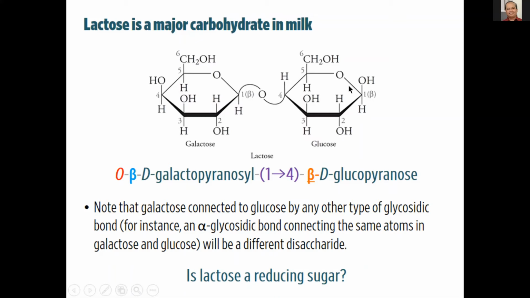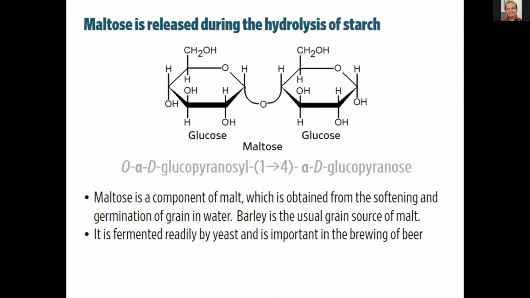Because of mutarotation, you can break this bond to produce your aldehyde. So maltose. Maltose is a component of malt, so malt drinks have maltose in them. It's also very important in the brewing of beer. And this is its systematic name, and let's see why it was named this way.